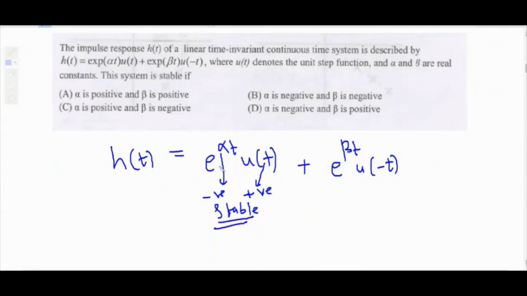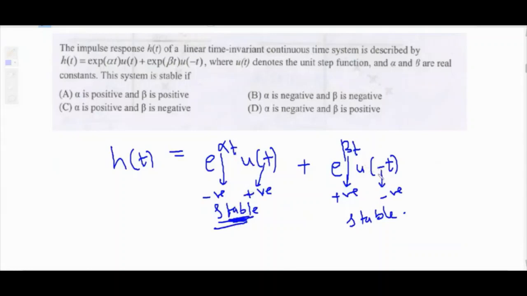Now here already negative sign is present, then opposite sign, so here beta must be positive. Then only we get opposite sign, and that means the answer is stable. Opposite sign, stable. So before t you have to check the sign. Here positive, so here it must be negative. Then we have opposite sign, and our system becomes stable.